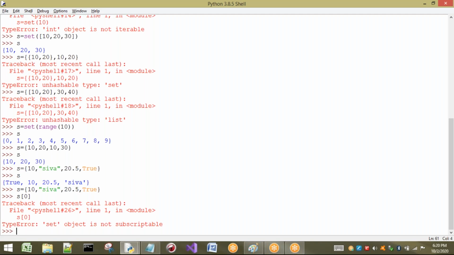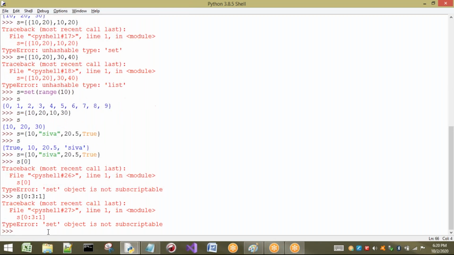Next, I will try S of 0 colon 3 colon 1 for example. See here, what are 0 and 3? Those are also indexes only. If the index concept is not applicable for the set, how can this slice be applicable? It is also not applicable. So set object is not subscriptable. Accessing the elements of a set by using index and slicing is not possible.